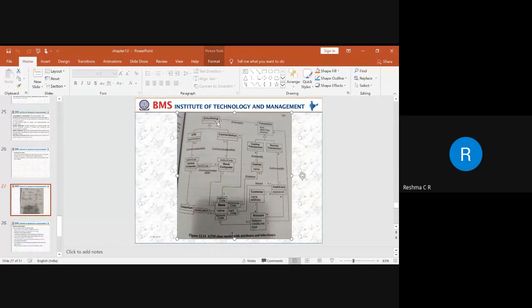This entry station is again associated with the transaction, because a customer can perform a transaction either through the ATM station or through the cashier station. That's the reason this entry station class is associated with the transaction. The association name is entered on.